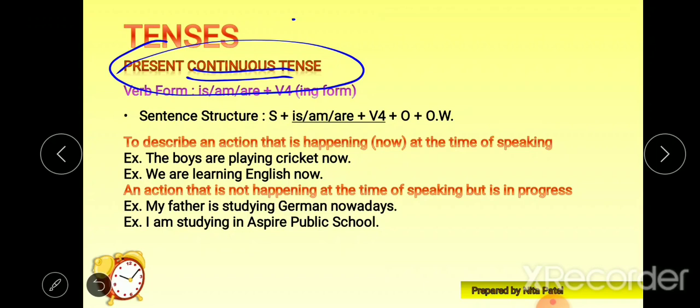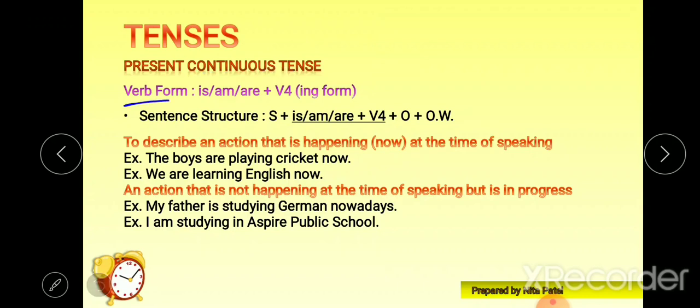Right now some action is continuous. To describe those actions, we need this present continuous tense. It's a very easy tense compared to simple present when it comes to sentence structure and usages.